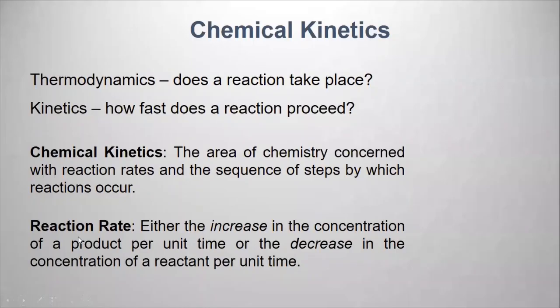When you're driving your car, how do you know you're progressing? By looking at your speed: 10 miles per hour, 20 miles per hour, 30 miles per hour. This is how much distance you are traveling per certain time. The same thing applies to the chemical reaction. How do you determine if the chemical reaction is progressing? By looking at the change in the concentration of the reactant and product. This is how we know we have progress.